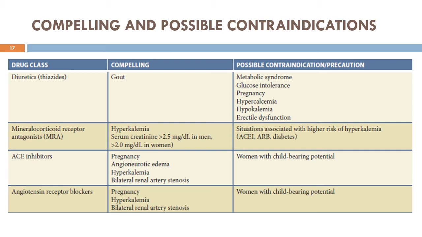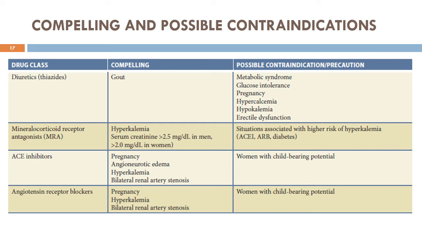These group of drugs can also lead to disturbances in the metabolic processes. They cause hyperglycemia, increase in the LDL level, decrease in the HDL levels. These drugs can cause fluid loss, therefore cannot be used in pregnant patients. These drugs themselves cause hypercalcemia, so in conditions of hypercalcemia, these drugs are not to be used. These drugs themselves cause loss of potassium, so in hypokalemia patients, these drugs are to be avoided. These drugs are also avoided in patients with erectile dysfunction because these drugs are known to cause erectile dysfunction.